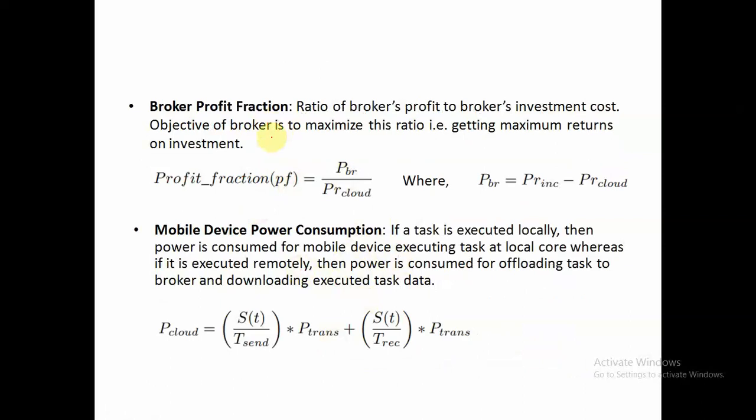So this broker profit fraction is nothing but the ratio of profit of the broker to the investment cost of the broker. So what is the fraction at which the broker is having its profit? That means getting maximum returns on investment. This is investment and this is profit of the broker, that means returns. So always the broker's goal will be to get maximum returns on investment, that means getting maximum broker profit fraction.